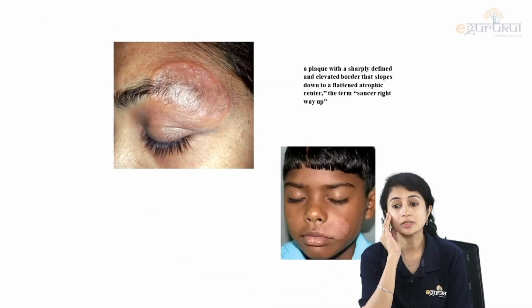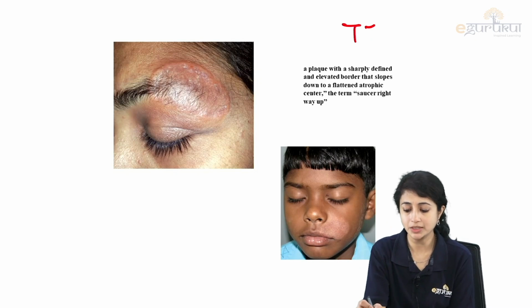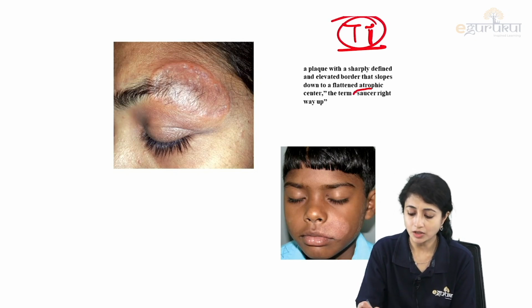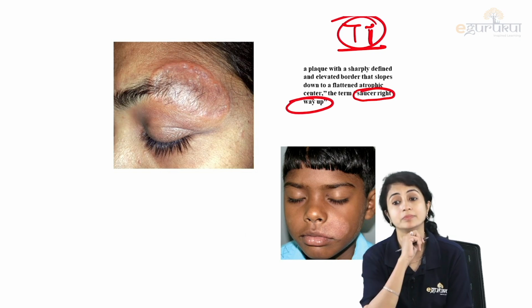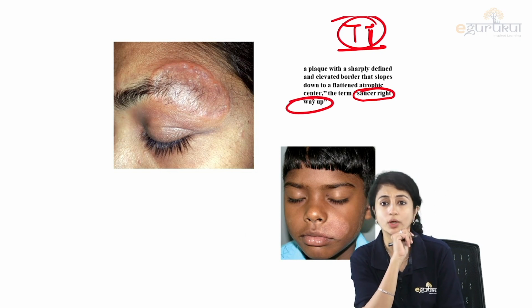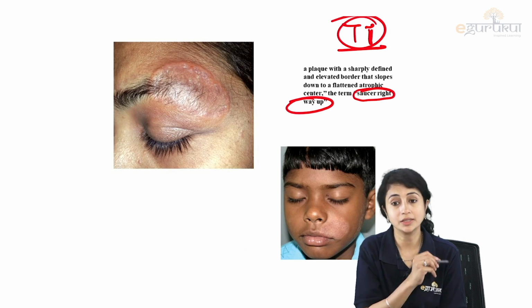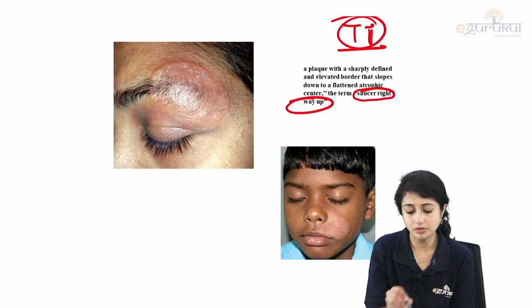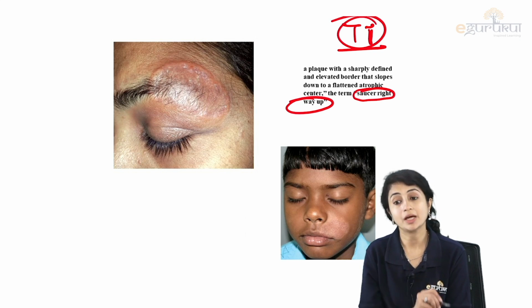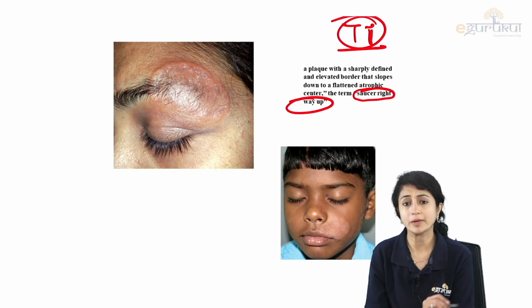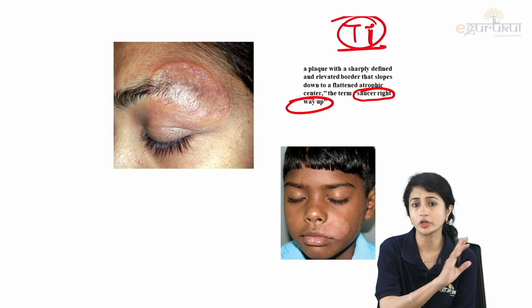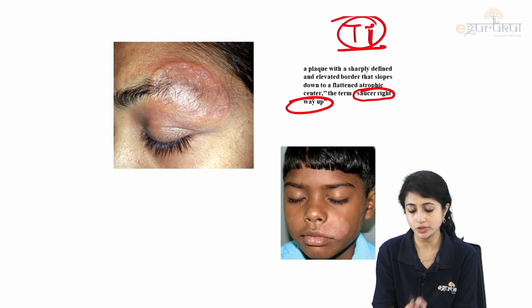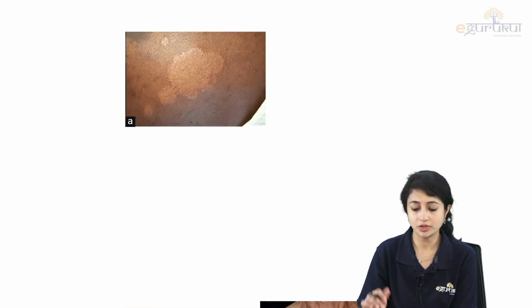So what is this? This is my TT leprosy. And what do I see in TT leprosy? I see a saucer right way up, a saucer right way up kind of a lesion, something like this. I have a lesion with infiltration, and there is a raised margin or a dry anesthetic patch like this. I'm not talking about history because in the question they have not given me history. They've just given me an image and I have to find it out. So this is my TT which presents with a saucer right way up.